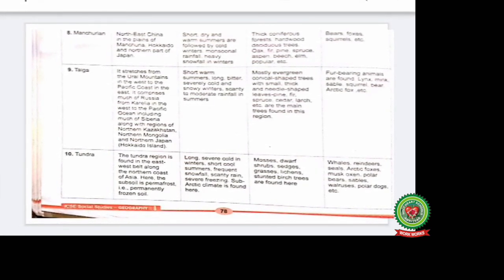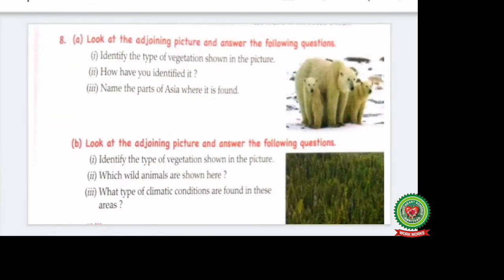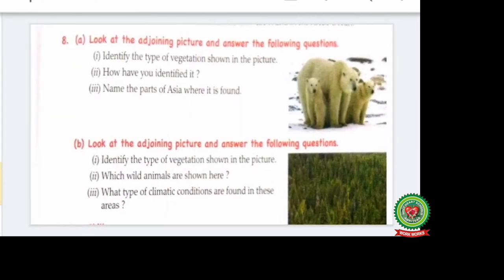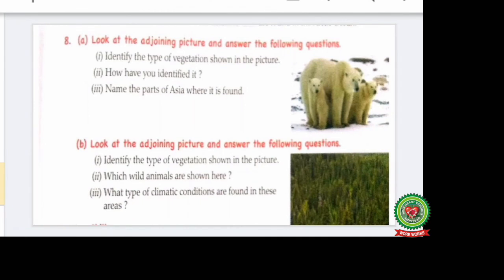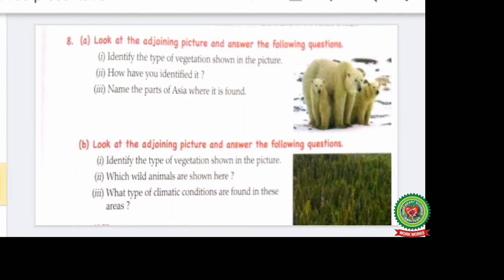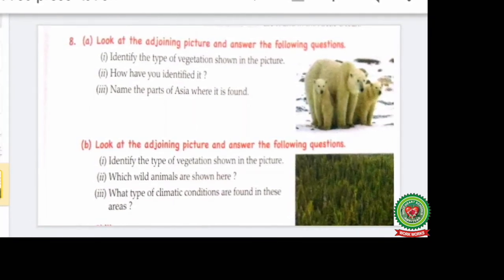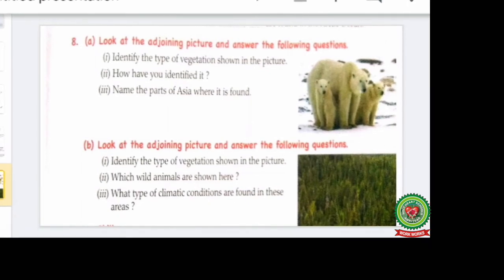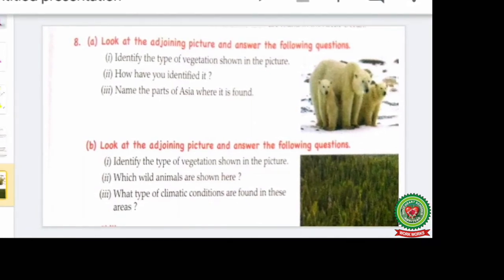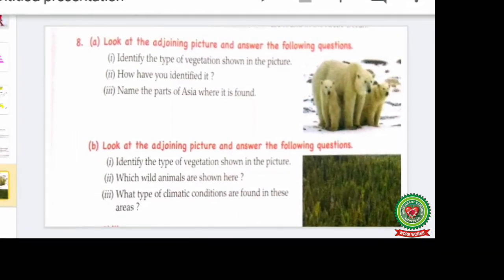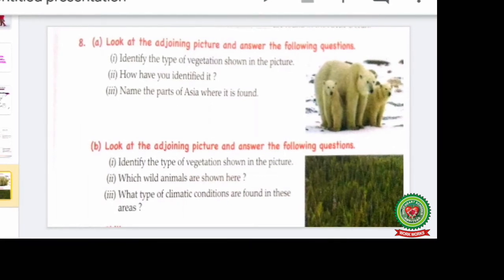You can do it on your copies and also try to solve the picture readings which are given at the back of your exercise, that is question number 8, A and B, and try to solve the part and do it on your copies. Thank you, and revise the lesson completely.